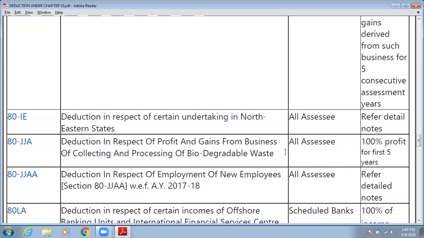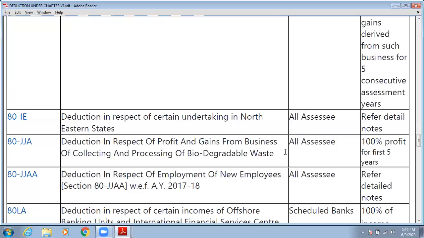Whom will this deduction be allowed to? So all assessees, this kind of deduction will be allowed. What will be the quantum of deduction? 100% profit for the first 5 years. So 100% of profit is allowed as deduction to you for first 5 years. After that, no deduction will be allowed. But for 5 years, from the year in which you start and set up your business, for the next 5 years, you are allowed 100% profit.